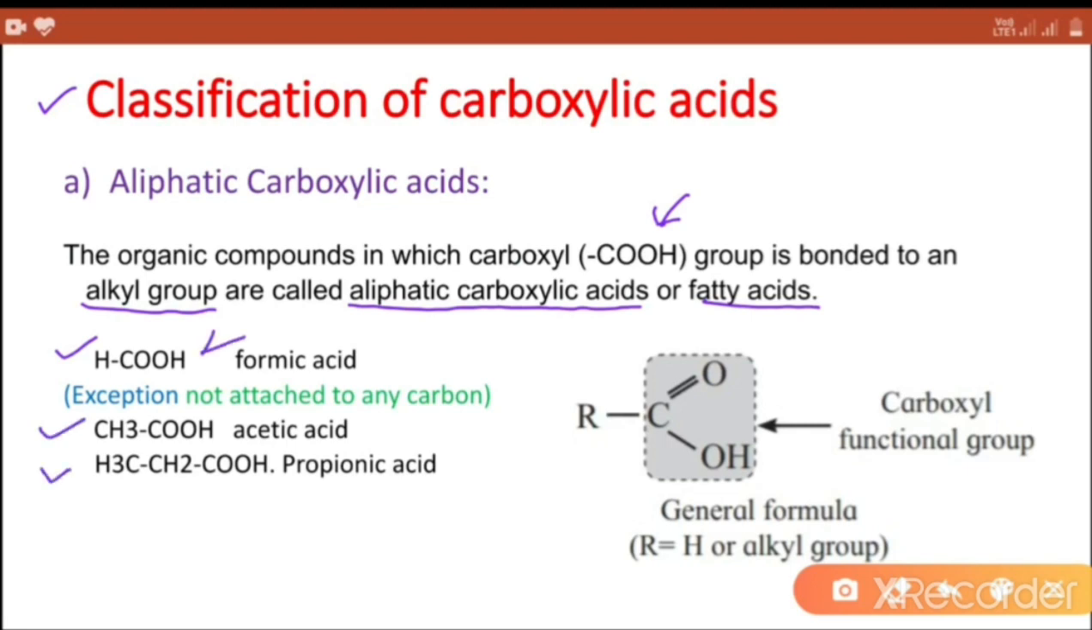Formic acid is an exceptional compound in which the functional group is not attached to any carbon, and the general formula is RCOOH. In this general formula, R may be hydrogen or alkyl group.